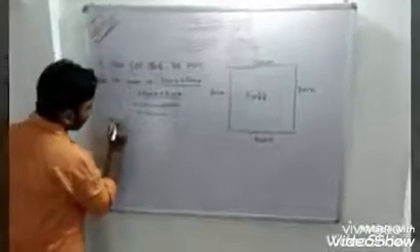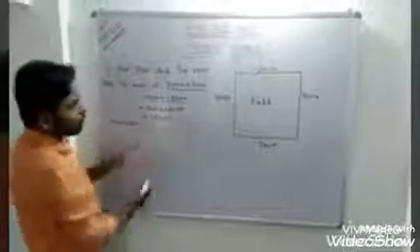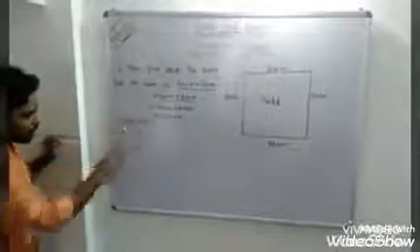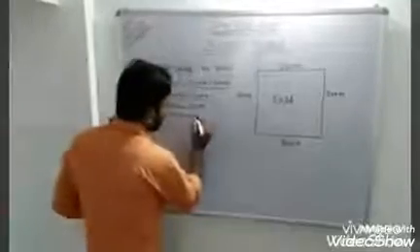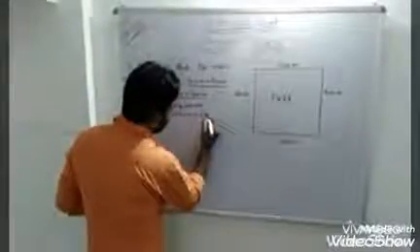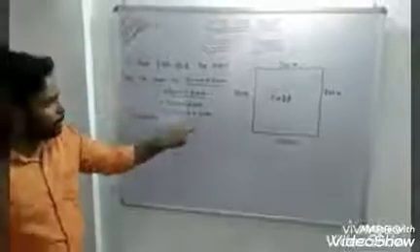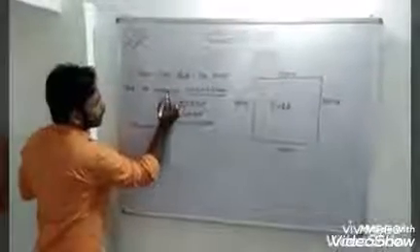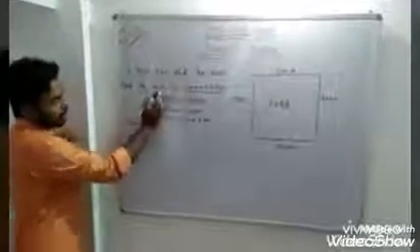Now all of you know, 1000 meter equal to how many kilometer? As earlier we learned, 1000 meter equals 1 kilometer. Very good. So 2000 meter equals how many kilometer? Yes, it will be equal to 2 kilometer. So how far did he run? He ran 2 kilometer. In one complete round, he covered a distance of 2 kilometer.